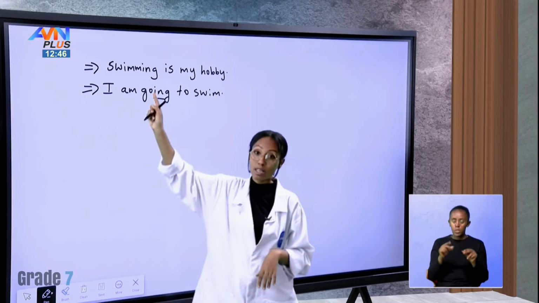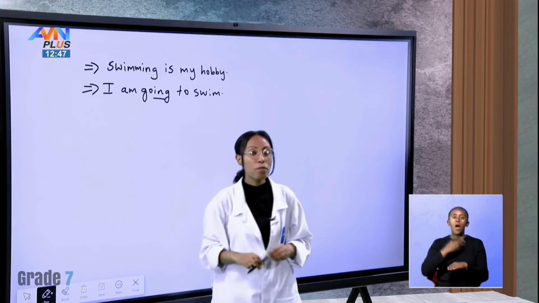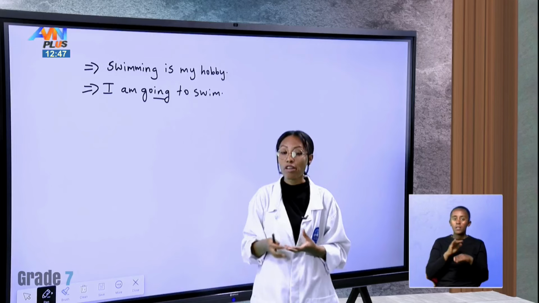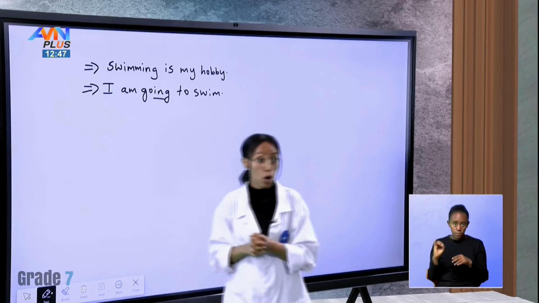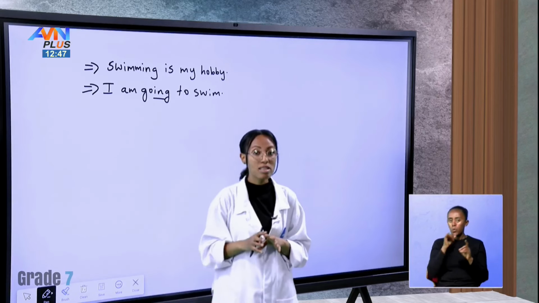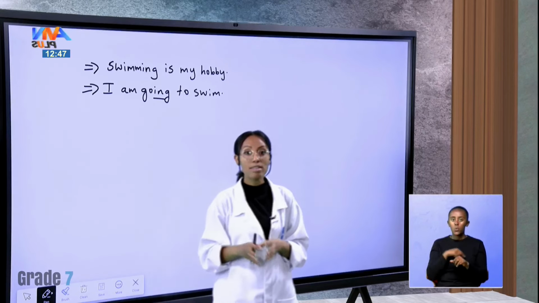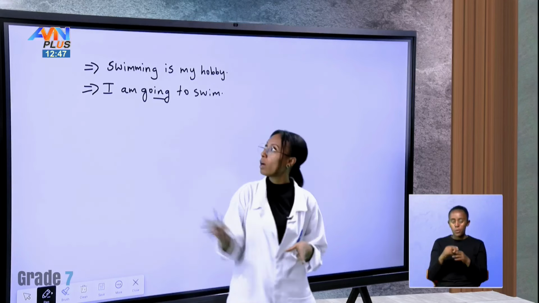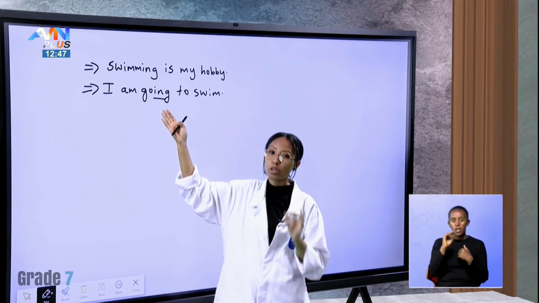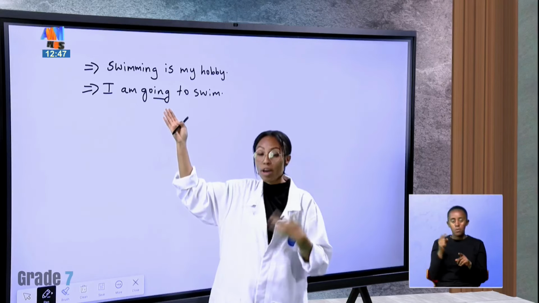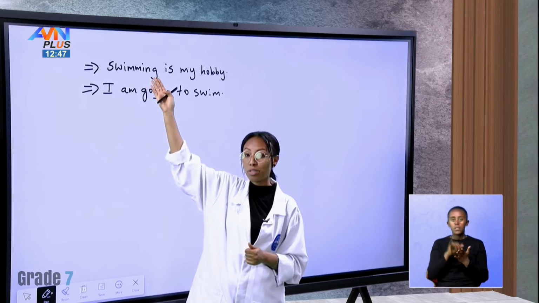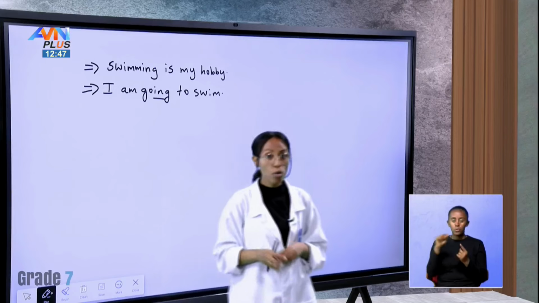In the first case, swimming is my hobby. So in the first case, we're using it as a noun. If that is the case, we call it gerund. So gerunds are verbs that have ing form in them, but we don't use them as a verb. We use them as a noun. That is the difference between verbs that have ing but are used as a verb or to show an action, and verbs that have ing and are used to show a noun.